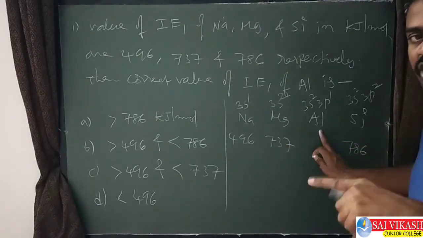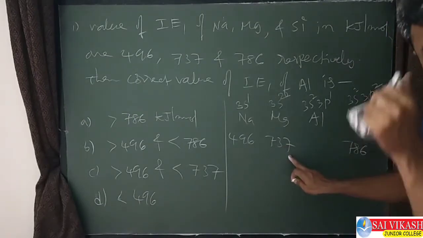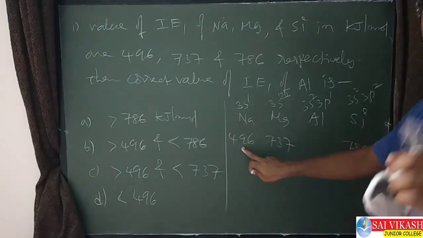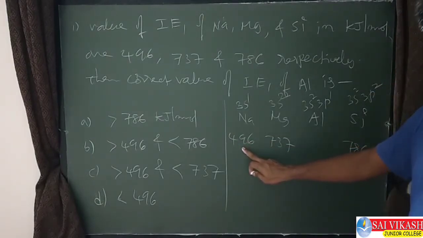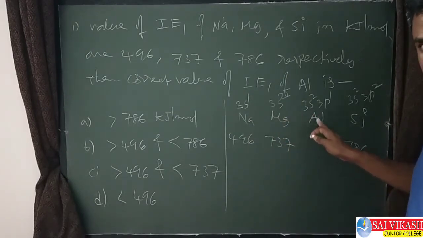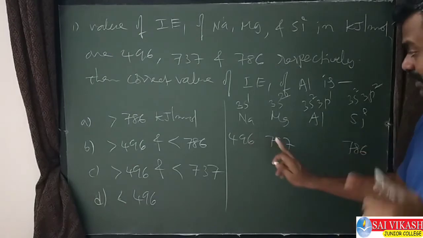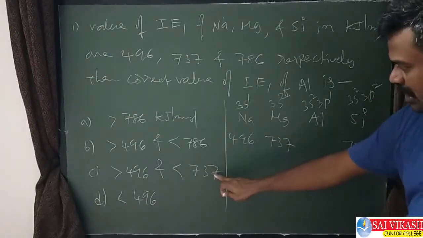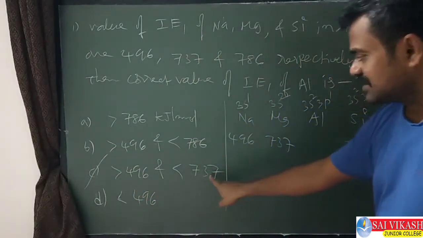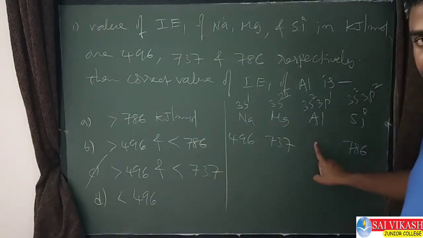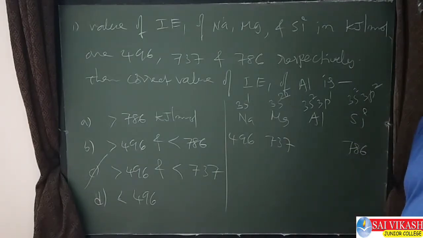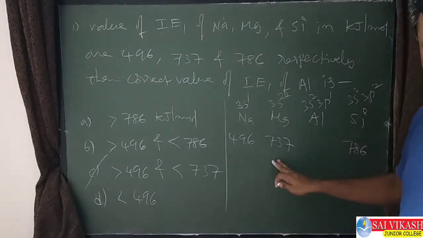So the aluminum value should be less than 737, and more than 496. Yes, compared to sodium, aluminum size is less, that's why more ionization enthalpy. More than 496 but less than 737. So option C is the answer. In the NCERT textbook they gave 500-something for aluminum, so this is less than 737.